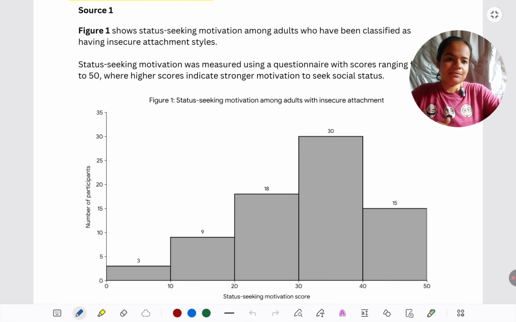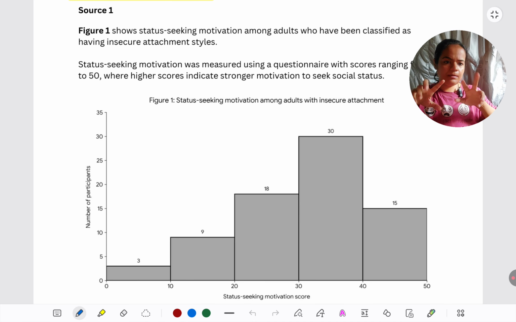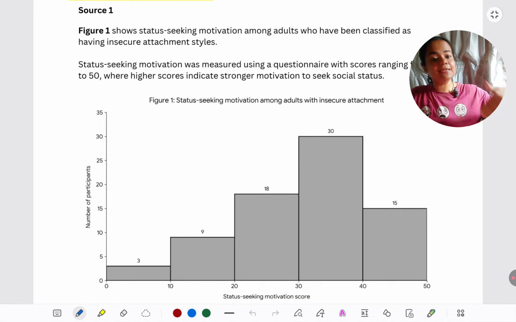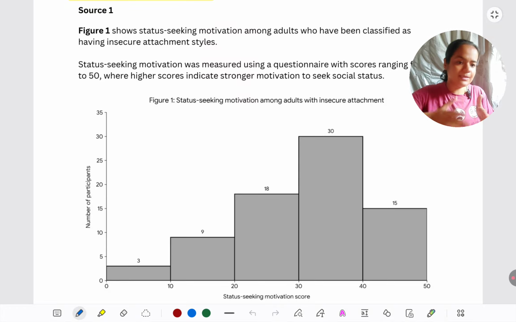Okay, I remember in the specimen paper that we had seen, we had a bar graph, and of course, bar graph meaning comparison groups were there, and we were comparing them. I think something to do with anxiety, if I'm not wrong. Here we have a histogram. So, like I was telling in the beginning, you need to practice with different types of graphs. So, here I've included a histogram graph, and we will understand what are particular weaknesses of this type of graph. So, this is where practicing with diverse stimuli is going to be very helpful to you. If you've seen my video, if you haven't seen it, watch it now, and then you'll be able to compare how I had analyzed the bar graph, and here, how I'm analyzing the histogram.